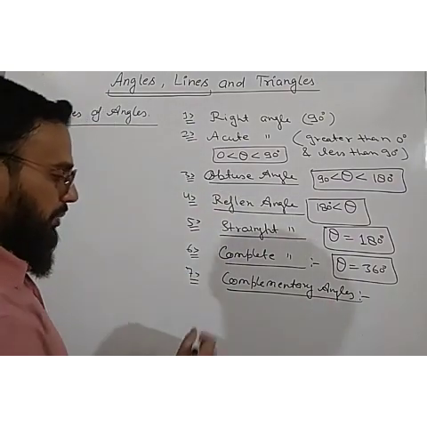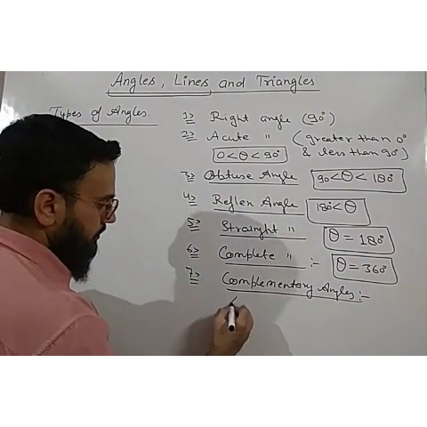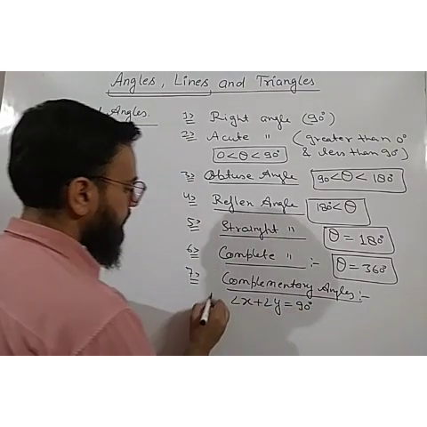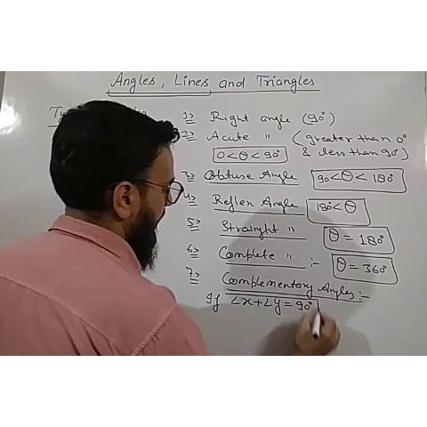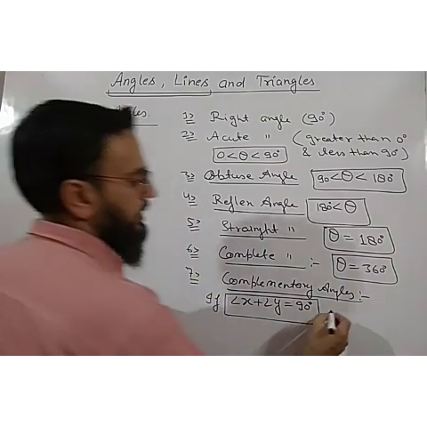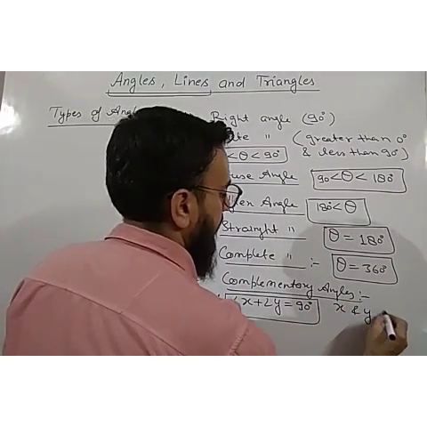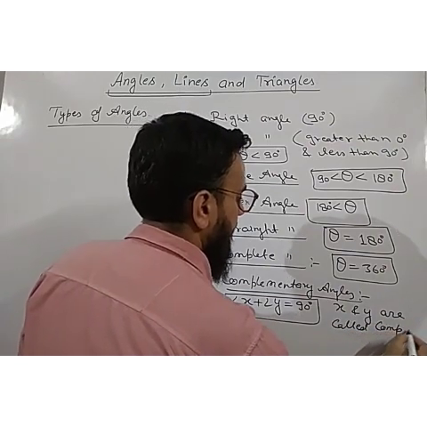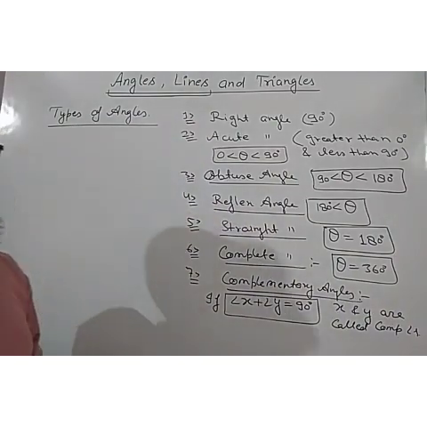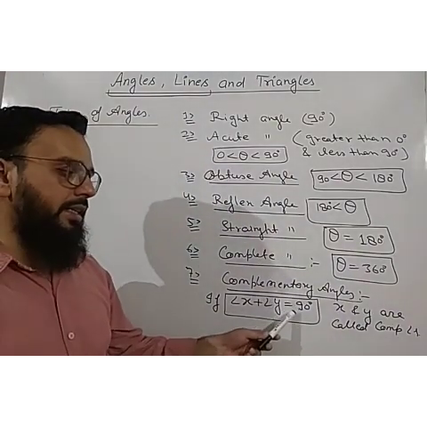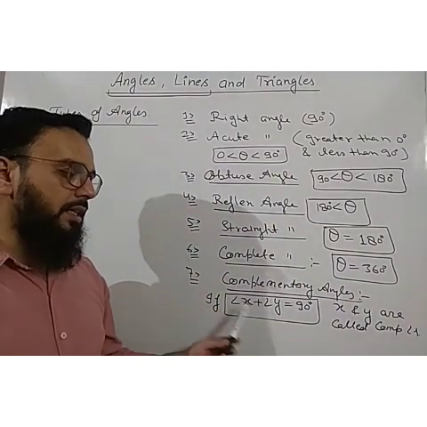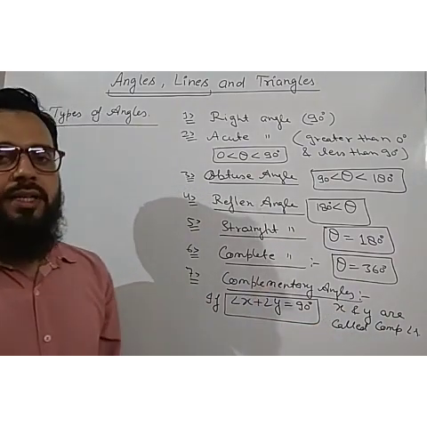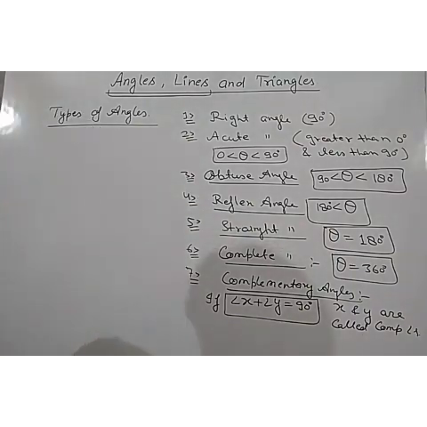For example, angle x plus angle y is equal to 90 degree. If angle x plus angle y is equal to 90 degree, then x and y are called complementary angles. Clear? The angles whose sum is 90 degrees are called complementary angles. So the sum of angle x and y is 90, so we will say that x and y are complementary angles.